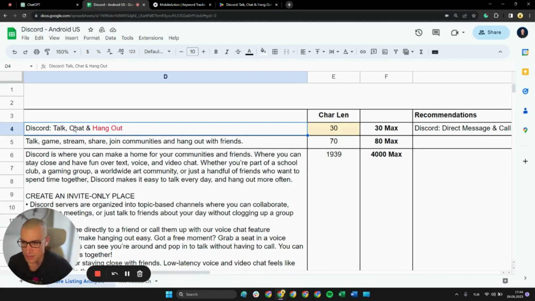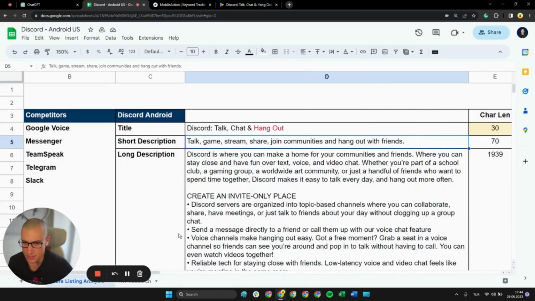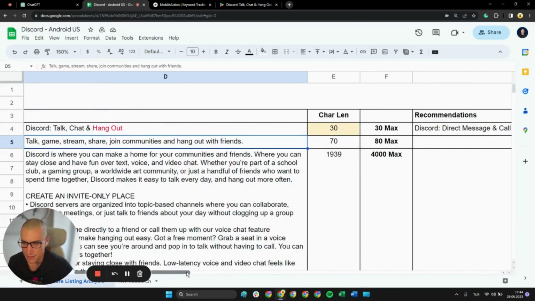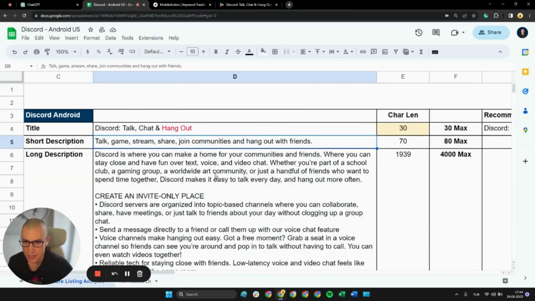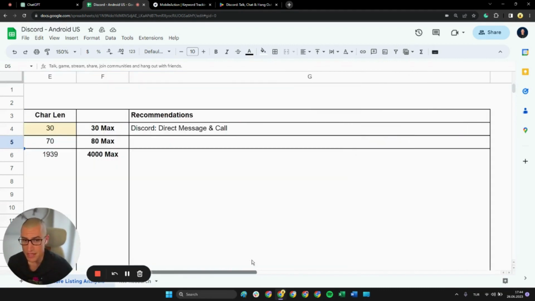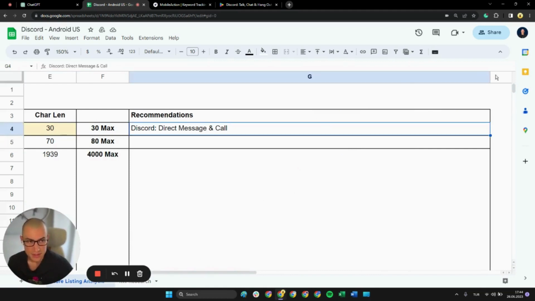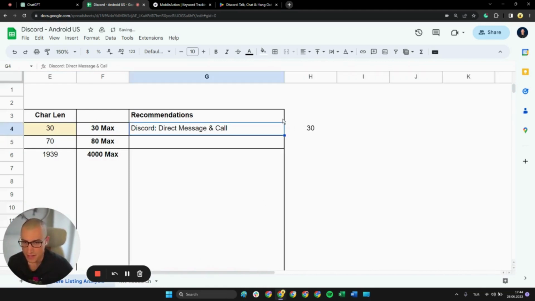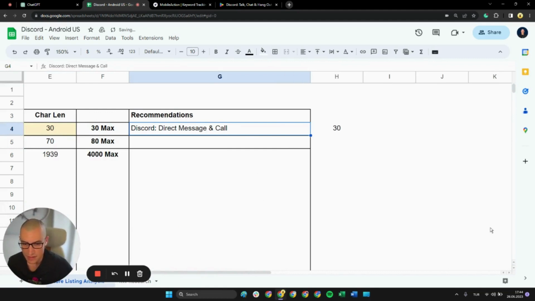because we're pretty much pushing that down. And then we already have talk in our short description, so we're pretty much ranking for those keywords. But instant messaging, instant calling, etc., is a great utility of the app, and their search volumes are great. So I'd say Discord could use a title like this. And then the short description.